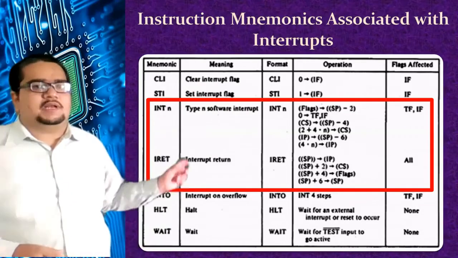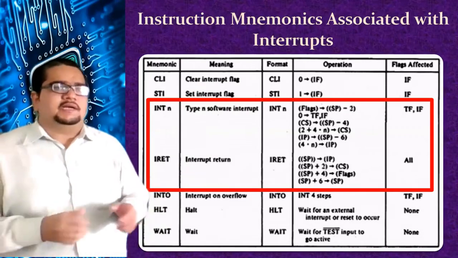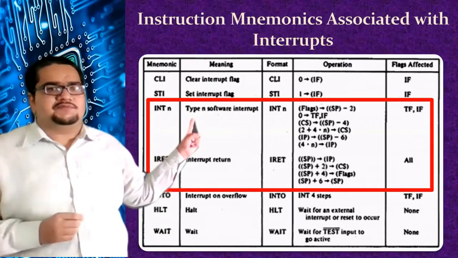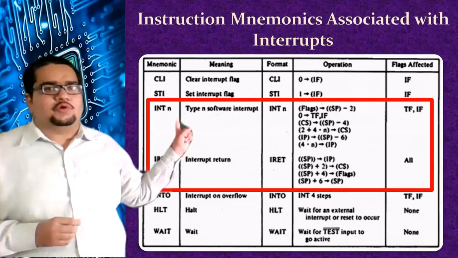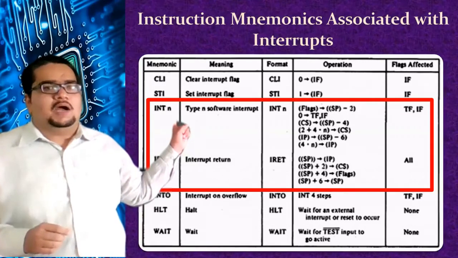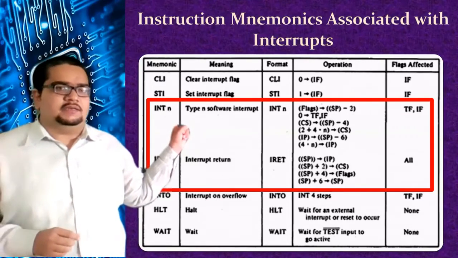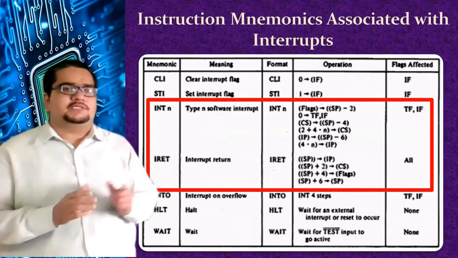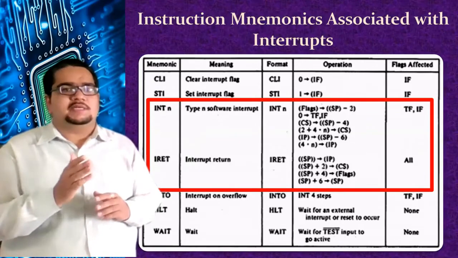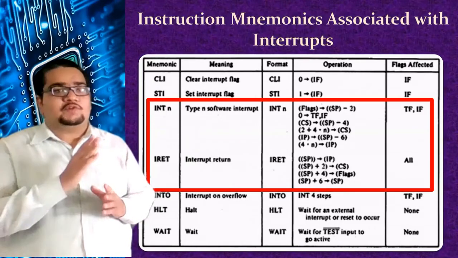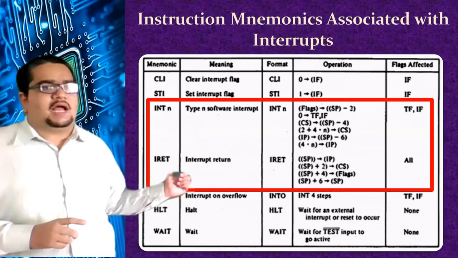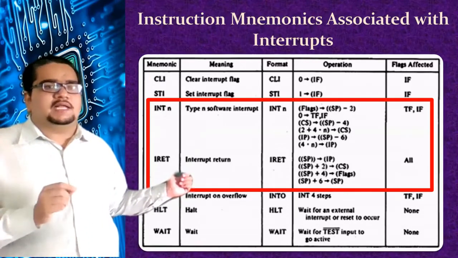Now these two instructions written inside the red block are specifically used when working with interrupt service routines. Program execution jumps to the interrupt service routine upon seeing INT n, where n can be anything from 0 to 255. Upon seeing this, the program execution stops the main program and jumps to the interrupt service routine. After executing the routine, every interrupt service routine ends with IRET, which is return from interrupt.